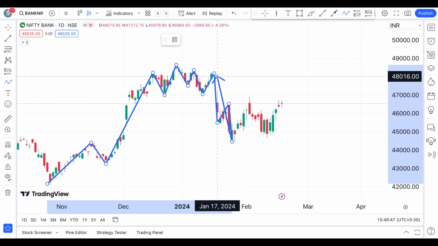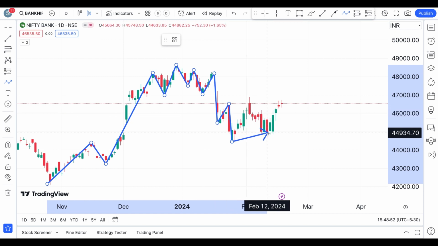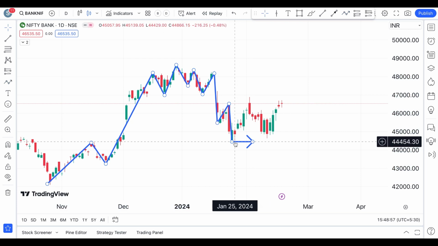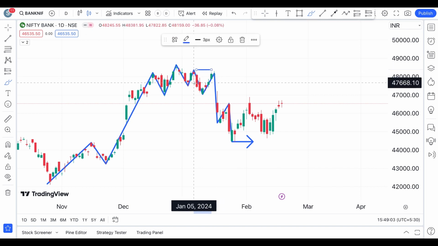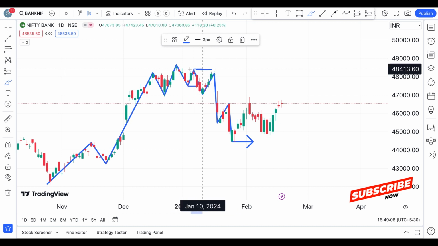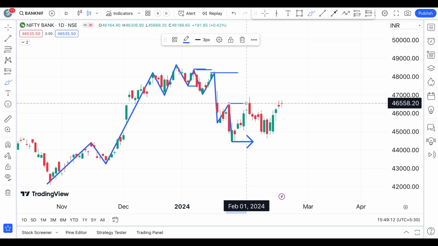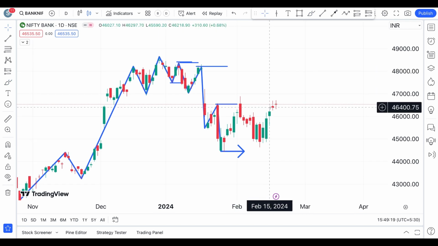So starting from this high, these highs are never taken out. Even this low is staying consistent from the last many days, in fact from the last couple of weeks, because this is the first time we have seen a lower high, and this is the first low which got broken. But you see, none of these highs are broken yet. So this high is still intact, this high is also still intact.